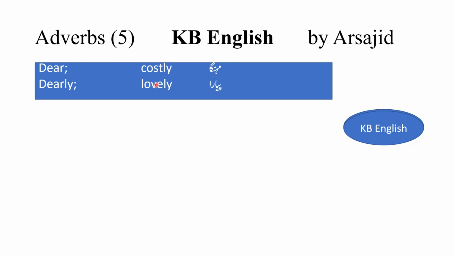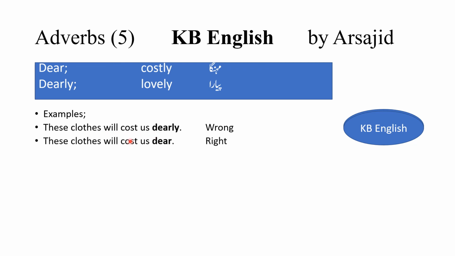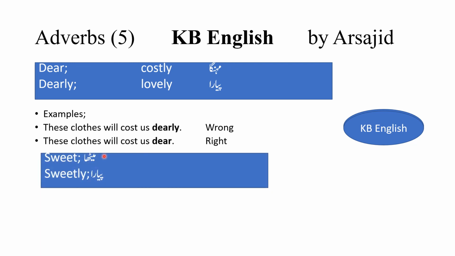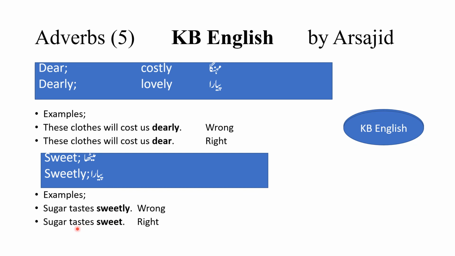Dear means costly, महंगा, and dearly means lovely, उर्दू में प्यारा. And the example is, these clothes will cost us dearly, which would be wrong. These clothes will cost us dear. Sweet means मीठा and sweetly means प्यारा or lovely. Sugar tastes sweetly, would be wrong. Sugar tastes sweet, it would be